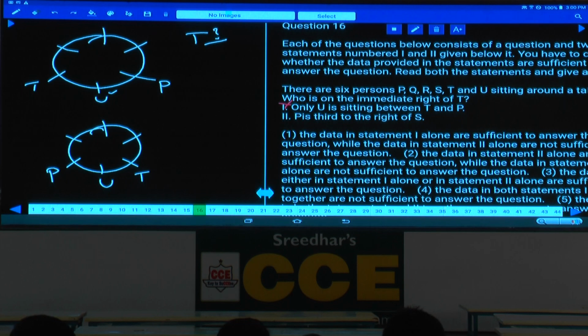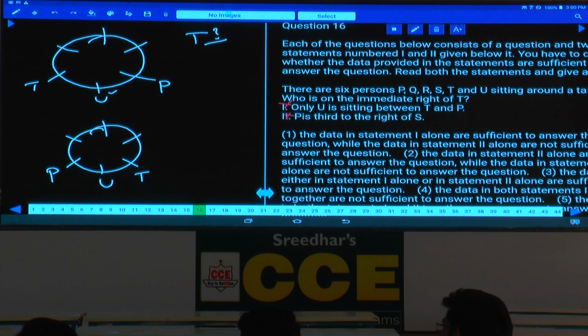Next one, P is third to the right of S. As P is third to the right of S, now forget about the remaining two. P is third to the right of S means P and S are opposite to each other. Here also P and S are opposite to each other, isn't it? No information is given about T at all, hence forget about this one. Only 2 alone is not sufficient. 1 alone is not sufficient, 2 alone is not sufficient.